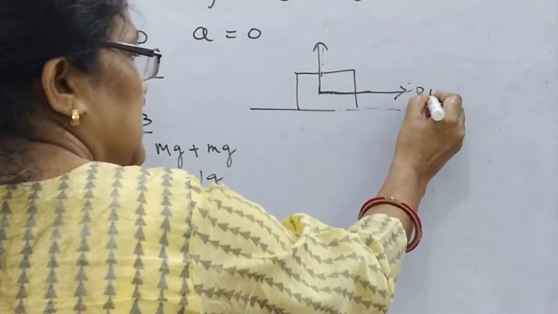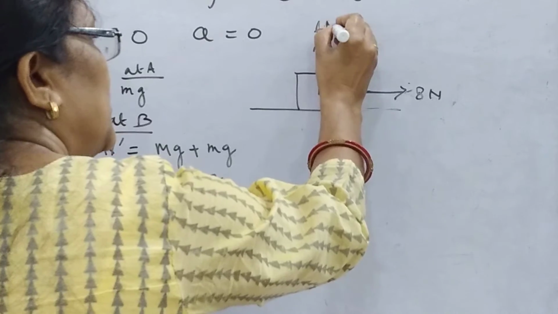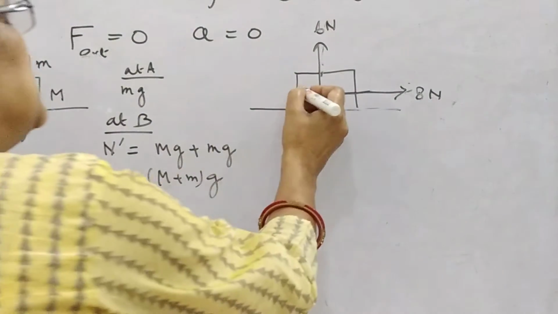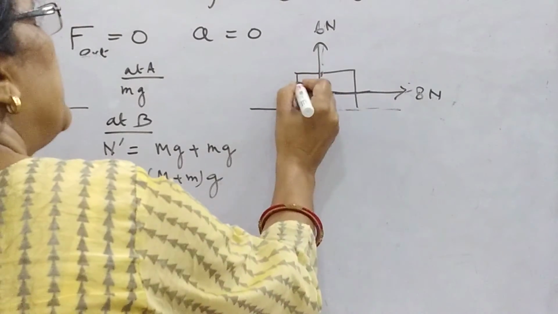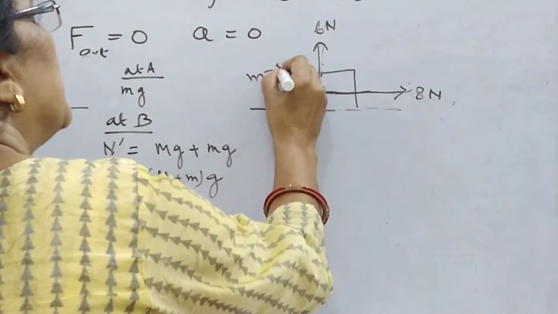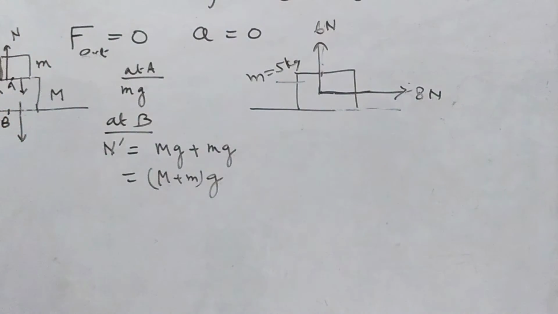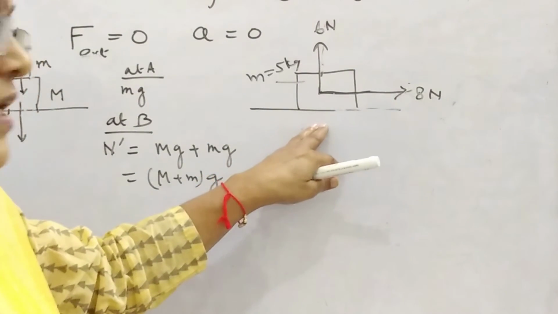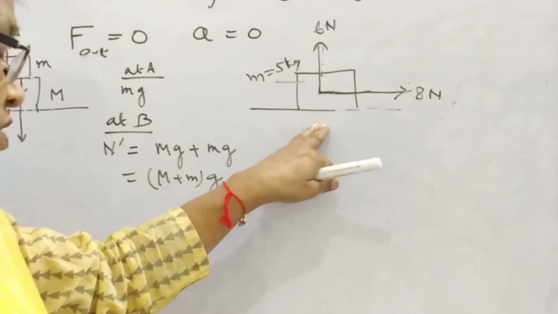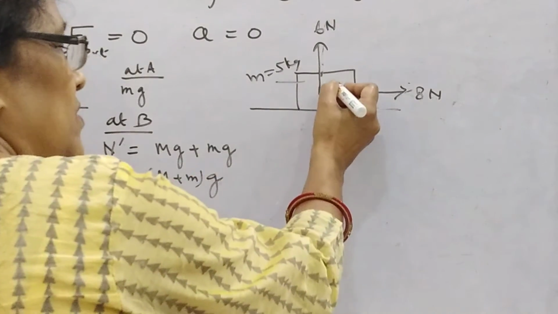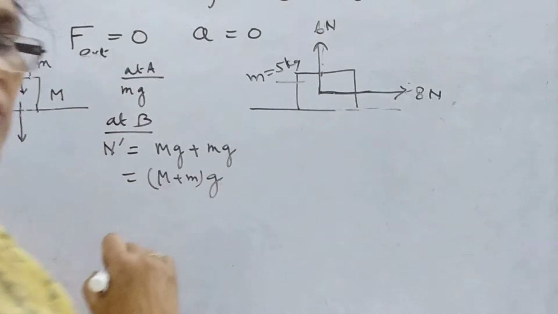The forces given are 8 Newton and 6 Newton. The mass of the block is given, suppose m equal to 5 kg. It is asked what is the net force acting on the block and how will you find the direction of the force?